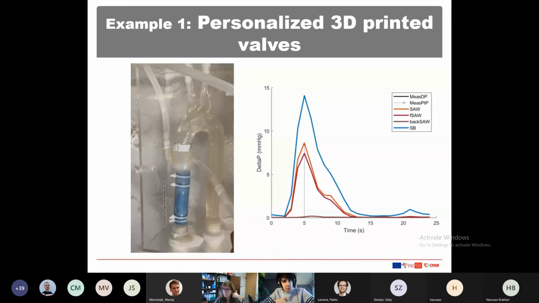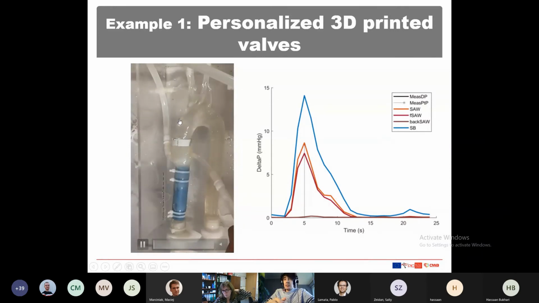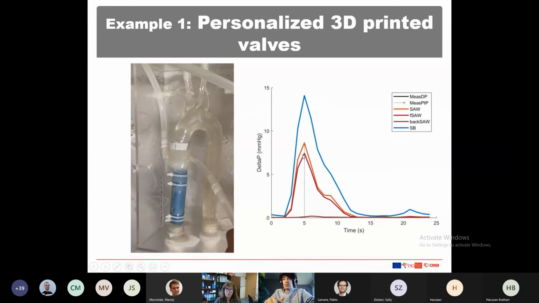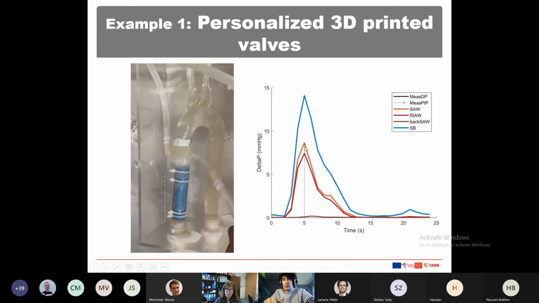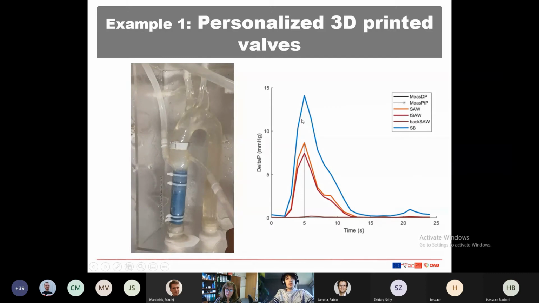So in this case, we place the valve in a compliant aortic phantom, and then we measure the pressure drops. Here is an example where the measured pressure drop, which is here the star, matches very well the SAW, where we can see that the simplified Bernoulli is an overestimation.